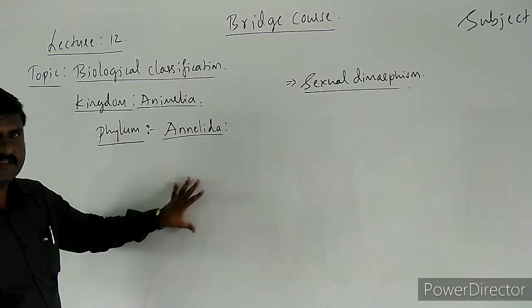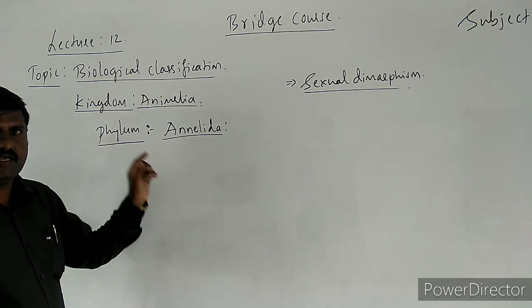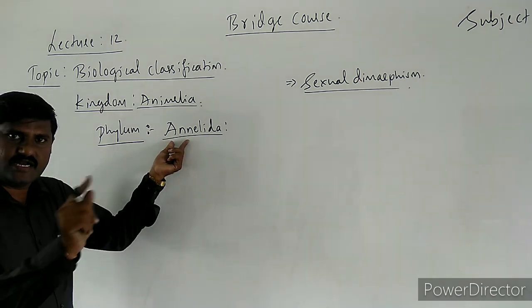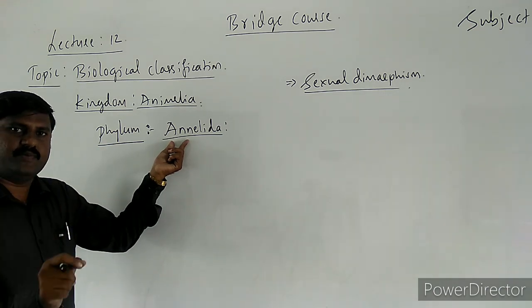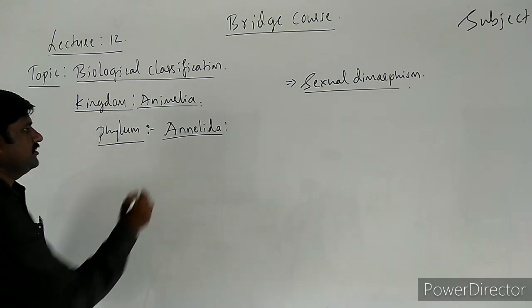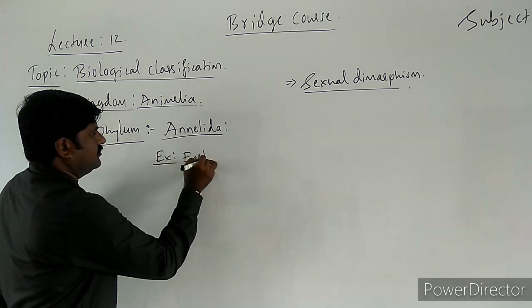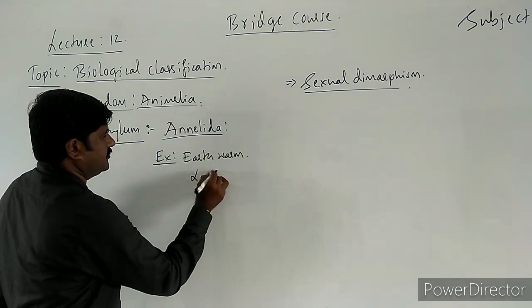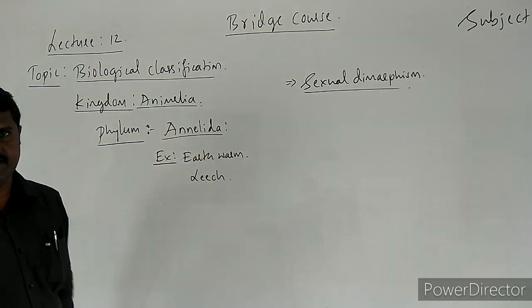The body of these animals is segmented, and each segment is known as an annular ring-like structure. Those are named metamers. The best examples for this are earthworm and leech. These are the best examples for annelidans.